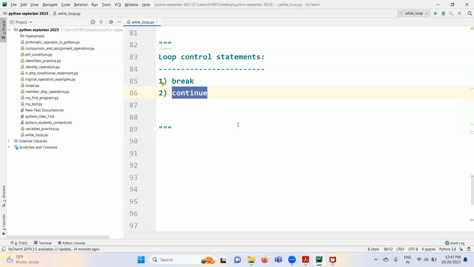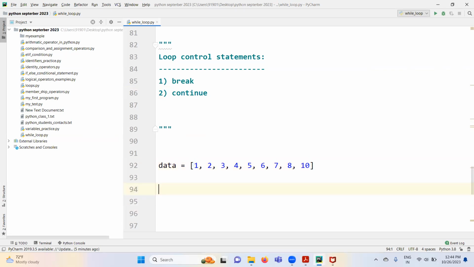Let me open the Python IDLE. For example, we have data equal to 1, 2, 3, 4, 5, 6, 7, 8, 10.